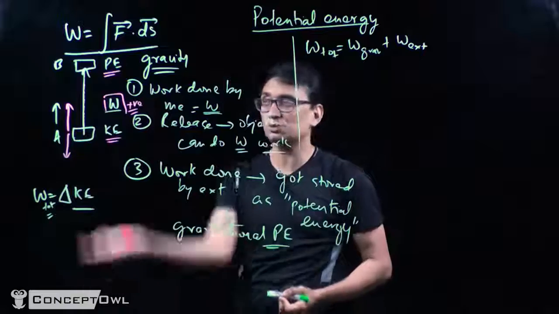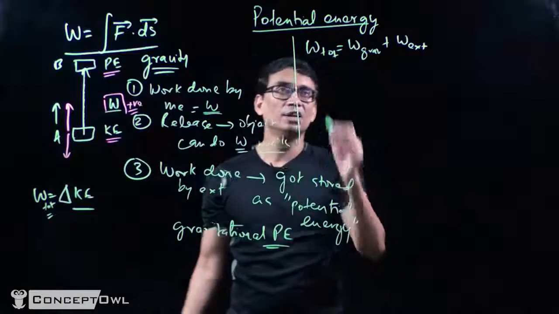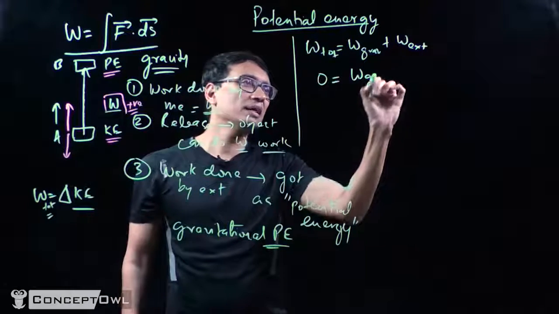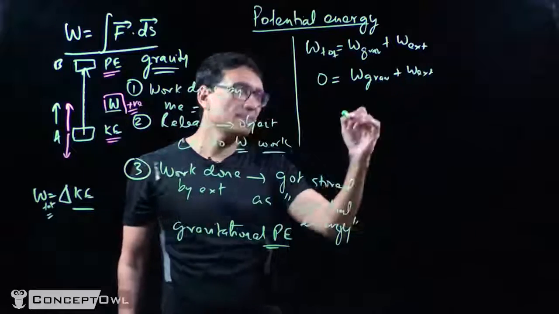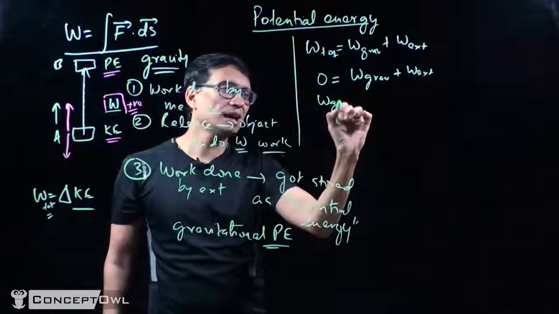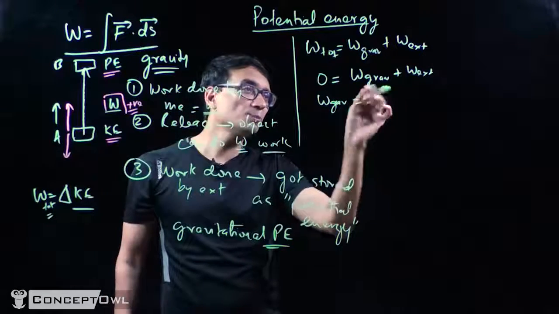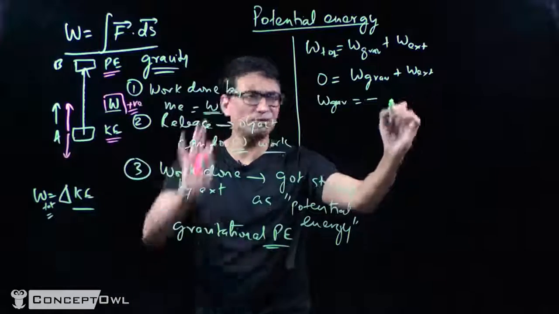The body goes from rest to rest, or from the same velocity to the same velocity. So work done by gravity plus work done by the external force equals 0, and therefore work done by gravity is equal to minus the work done by the external force, and let's just use W for that for now.